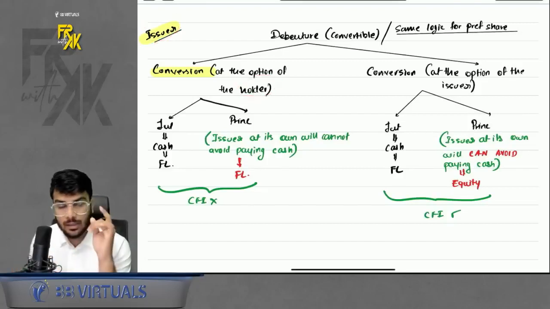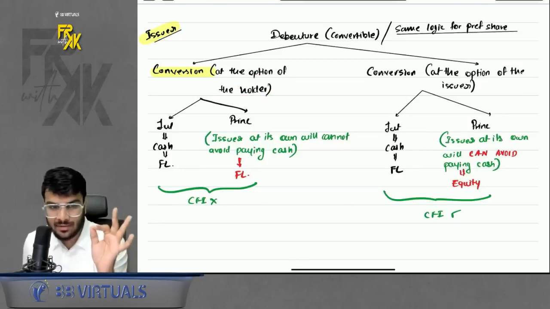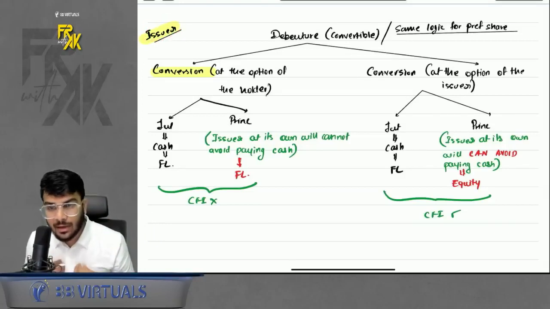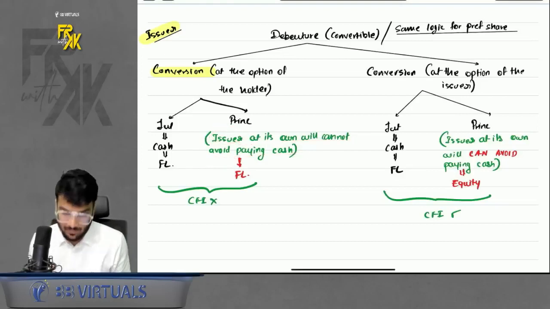Then what to do? Remember, I had taught you one line. Just ask yourself whether we, the issuer, at our own will, can avoid paying cash? Whether the issuer at its own will can avoid paying cash? When the holder has the option, if the holder demands cash, the issuer will have to pay cash. If the holder demands shares, the issuer will have to give shares.